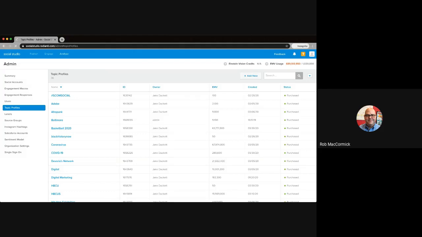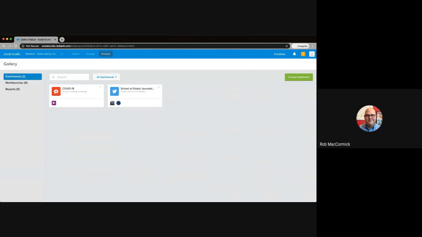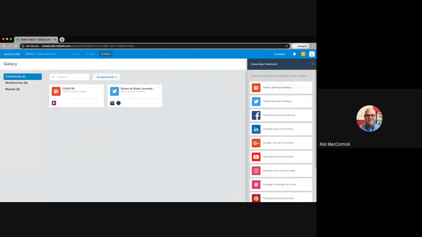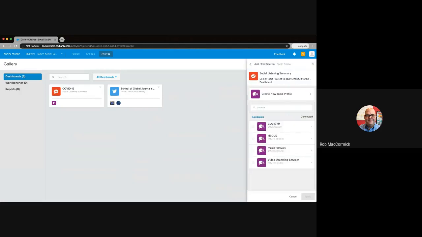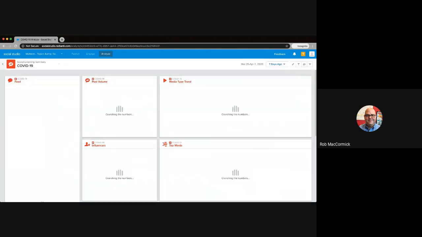But now if we go into Social Studio Analyze, here's where we're going to take a look at our social listening. So we're going to create a dashboard and the social listening summary. And this is fueled with our topic profile that we had. So COVID-19, we're going to select that. We're going to open it up.